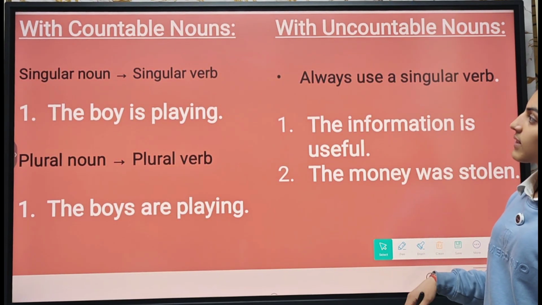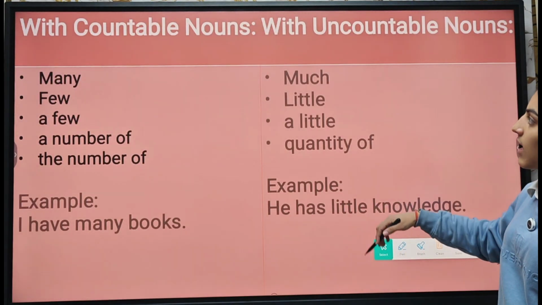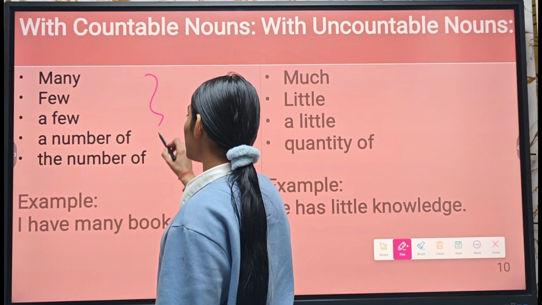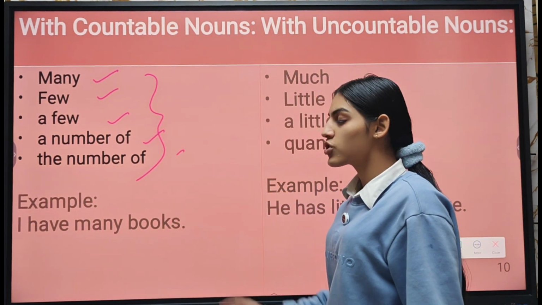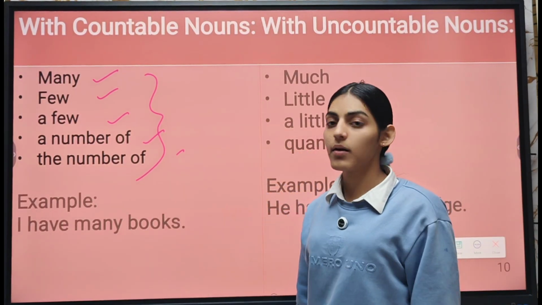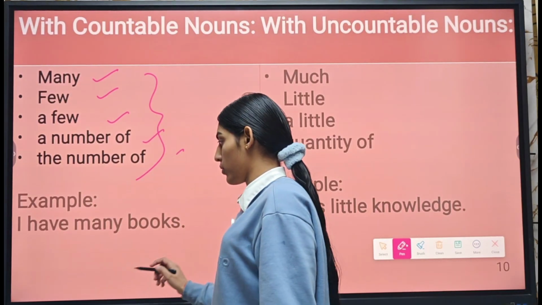Now let's see the use of adjective with countable nouns and uncountable nouns. Now in countable nouns we have these: many, few, a number of, the number of. Don't worry, I'm going to discuss all of them in the coming videos. Now here we have an example. I have many books.